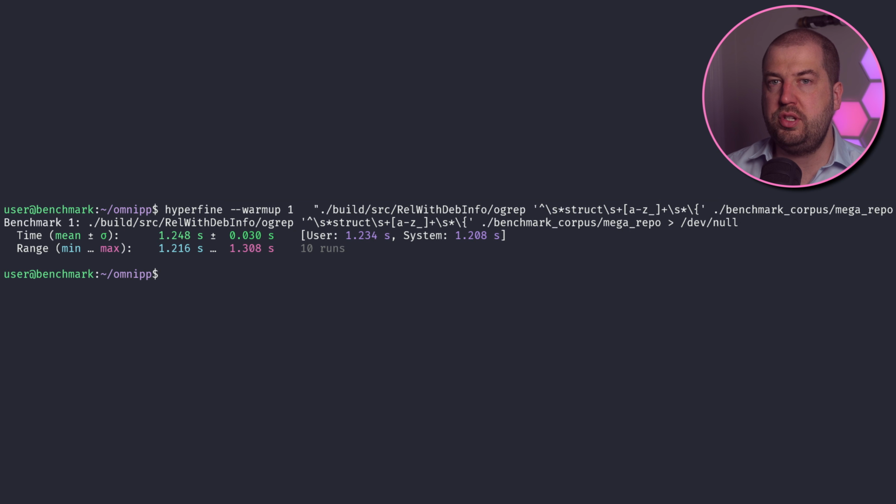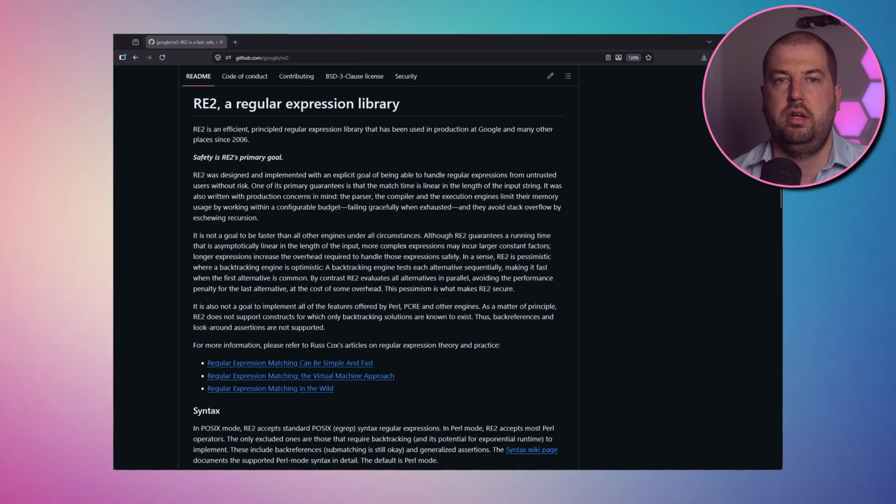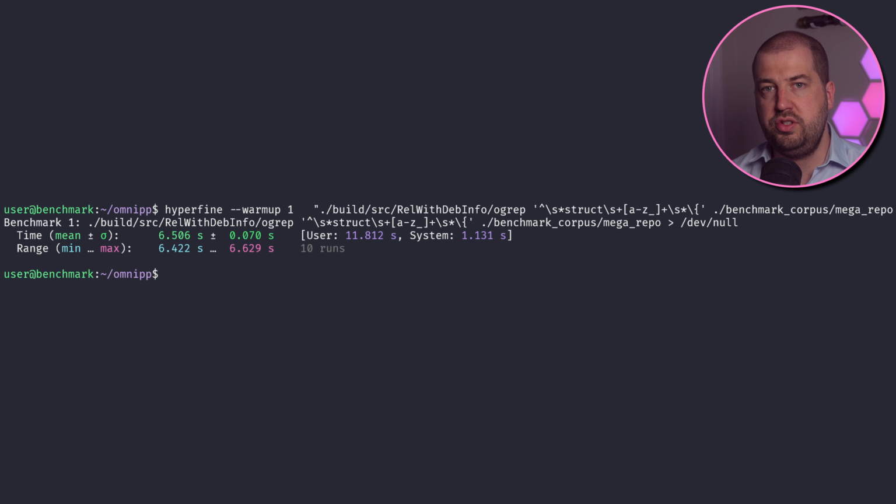I then played around with various small tweaks to Vectorscan and the compiler flags, but honestly these made minor improvements, nothing major. There's no secret make-it-super-fast flag I've missed. So our final runtime is 1.2 seconds for 4 GB of data, which I'm pretty pleased with. We could try a different regex engine like Google's RE2, but it is slower. So for off-the-shelf solutions, Vectorscan is probably about as good as it gets.